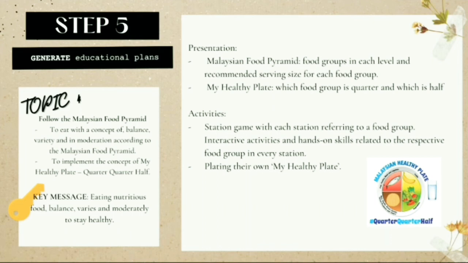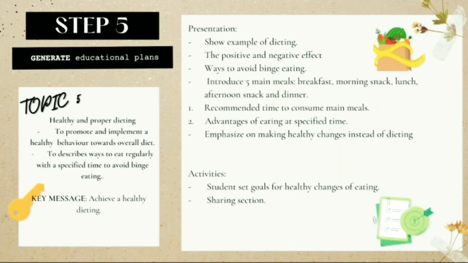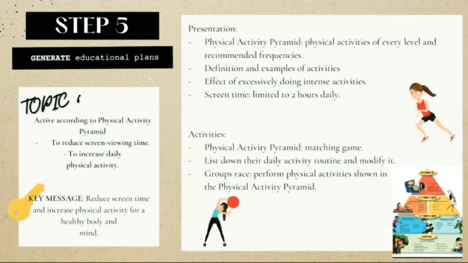Topic 5 is more focused on healthy and proper dieting, where they will promote and implement a healthy behavior towards overall diet among the students and also describe ways to eat regularly at specified times to avoid binge eating. Topic 6 is more focused on the application of the physical activity pyramid, where it aims to reduce screen time and increase physical activity among the students for a healthy body and mind.